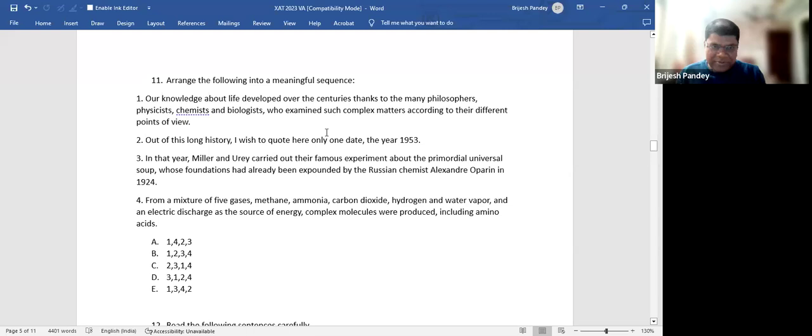See, we took two parajumbles. One was very simple. This is very simple. That was very tough. So you will immediately realize, see, the classical parajumble tale has come here. In that year, can I say that this is the year? Out of this long history, I wish to quote here only one date. Which long history? This is the long history. So 2 needs 1, 3 needs 2, 4 at the end. Agree or disagree?